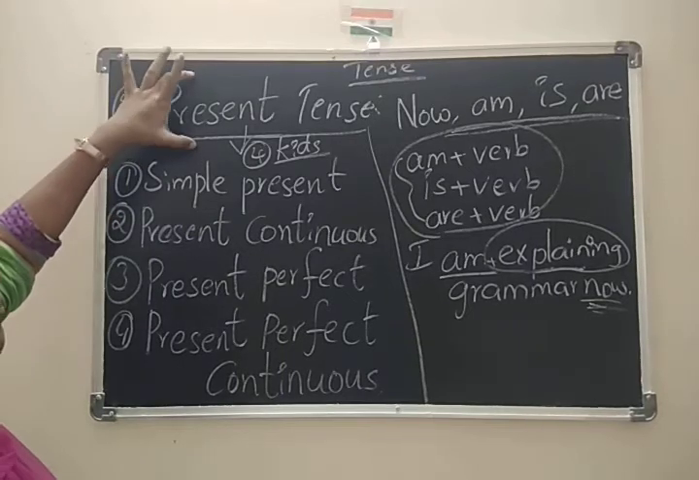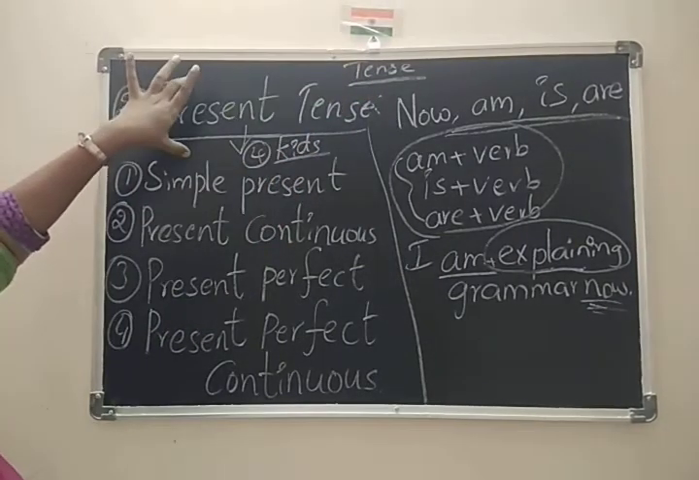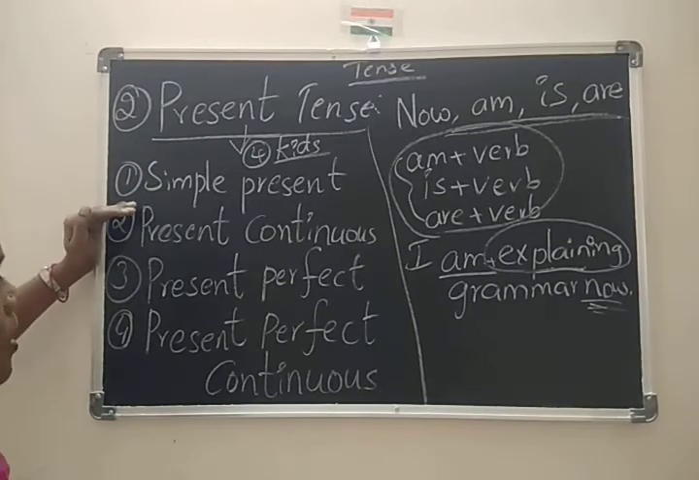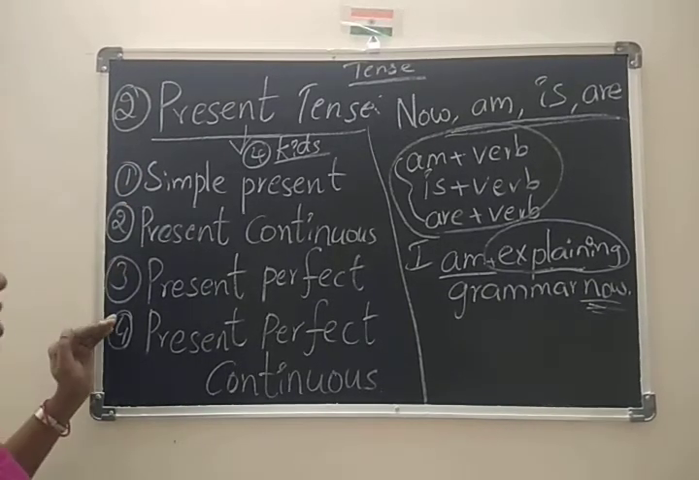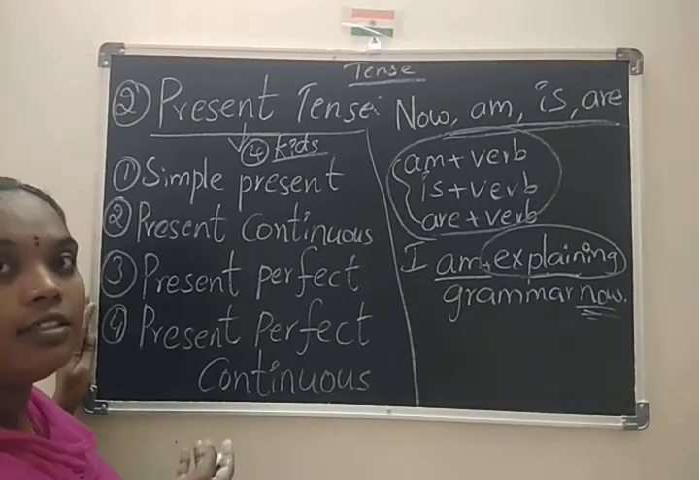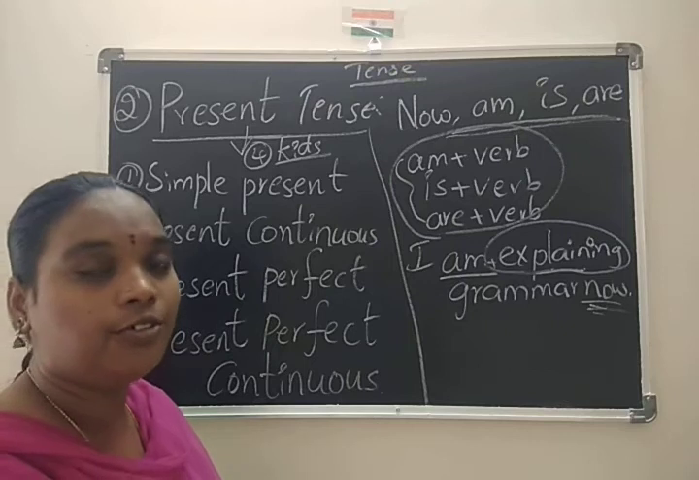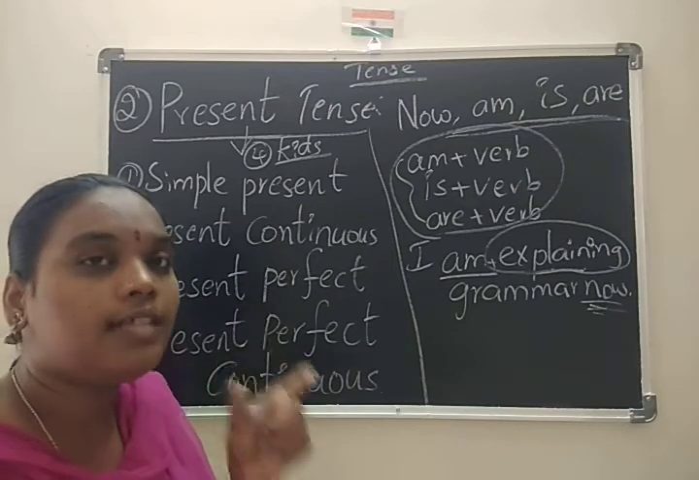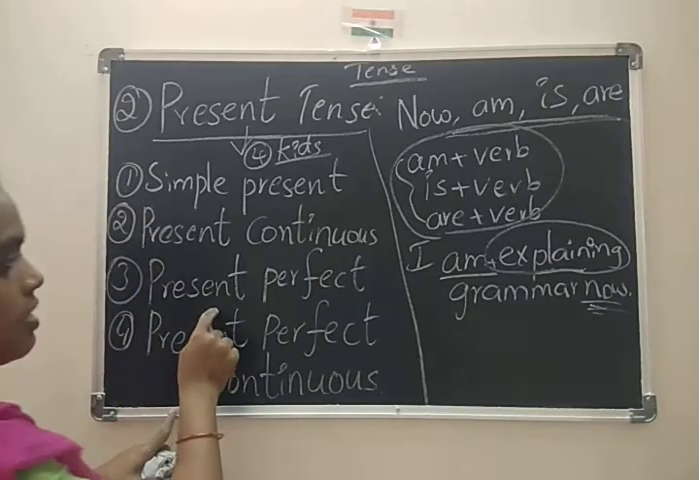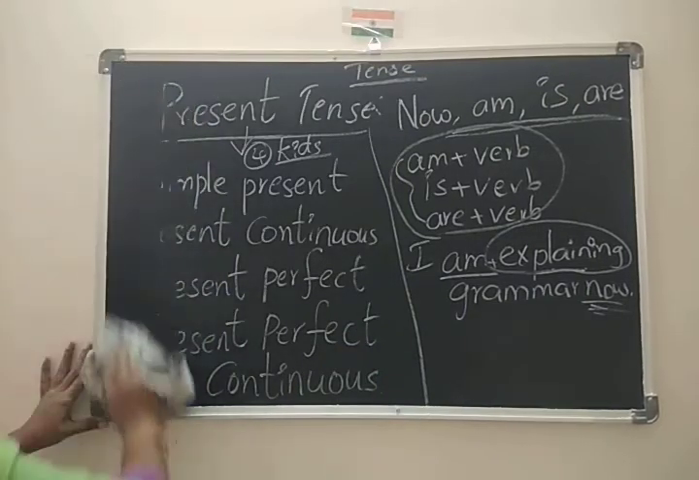What is that? Here, present tense. He is the second son of tense, but he has 4 kids. Who are those? Simple present tense, present continuous tense, present perfect tense and present perfect continuous tense. Children, we will learn all these tenses later, because today's topic is only simple past tense. So we have to go through that. These tenses, the present and future, we will learn and know about later.